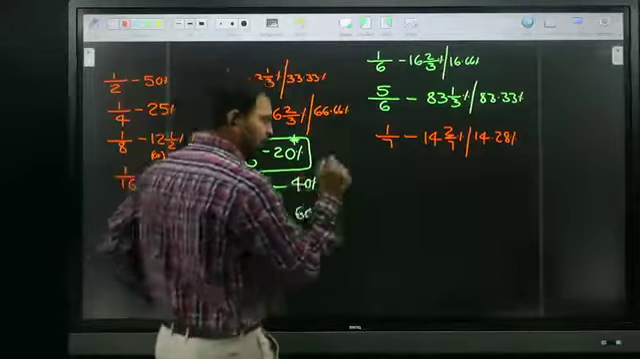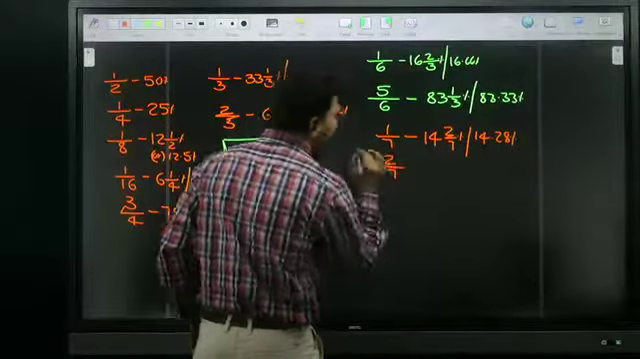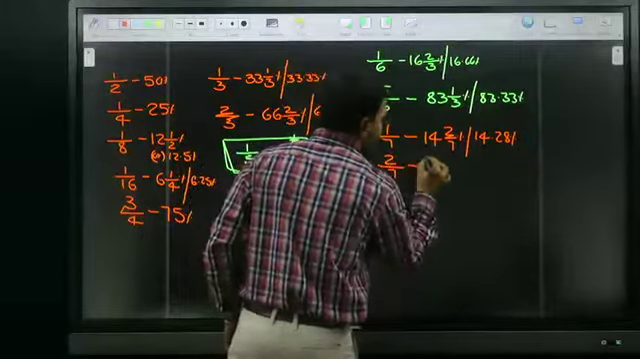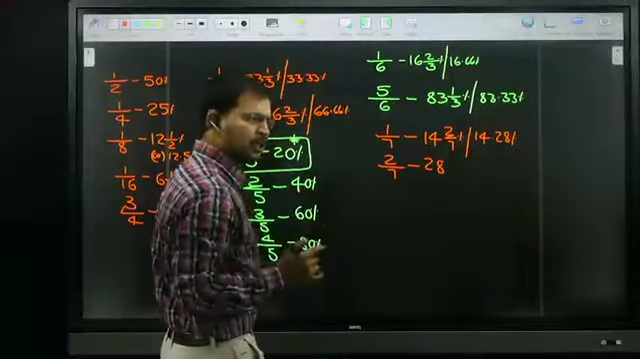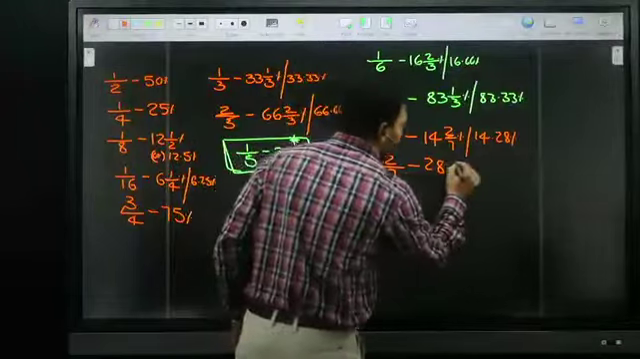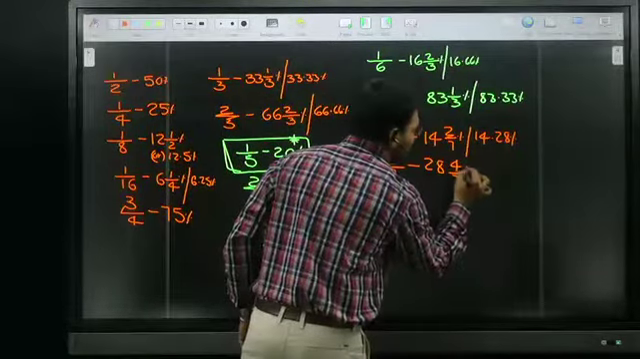Now tell me, what is 2 by 7? Simply 14 2s are 28. Every time 2 is added to the numerator, and what do we get? 28 2 by 7... 28 4 by 7.